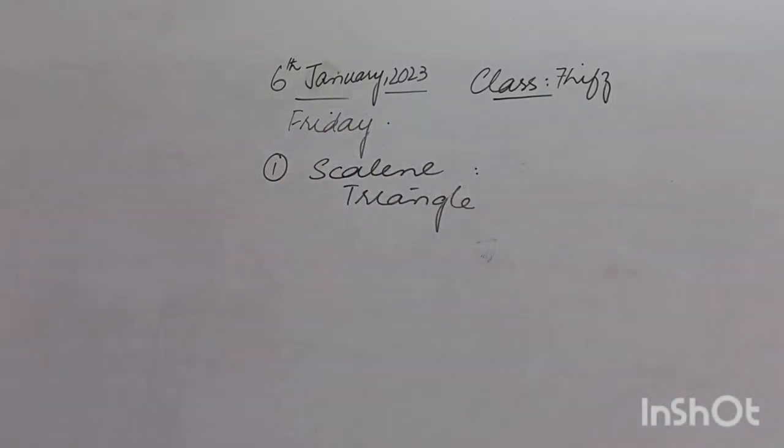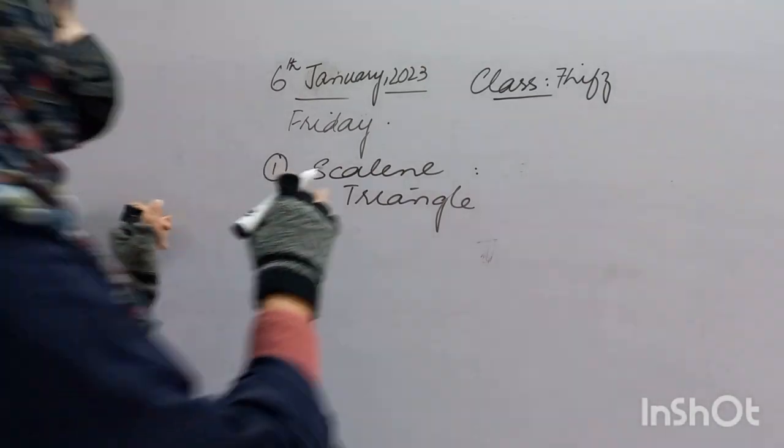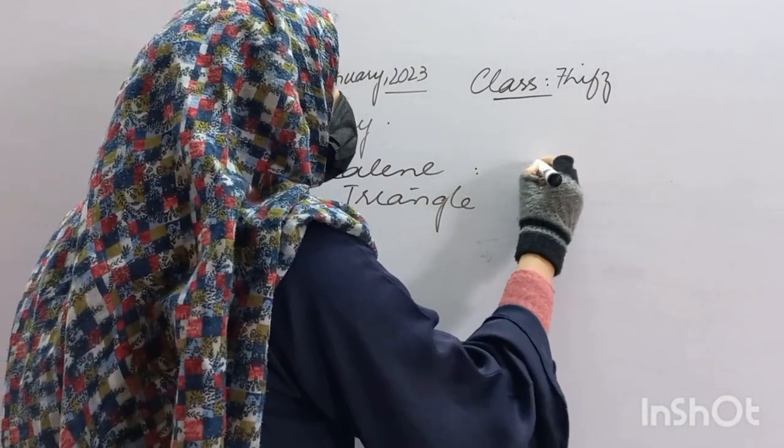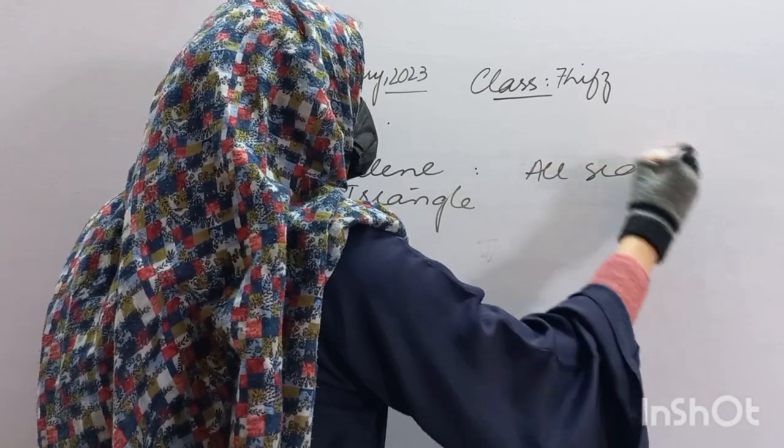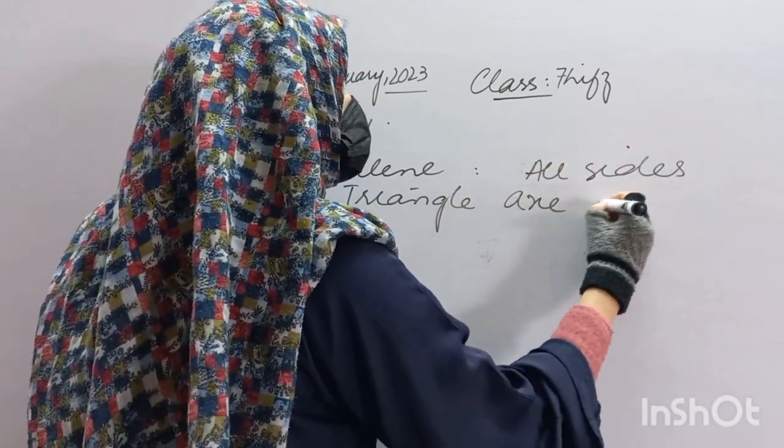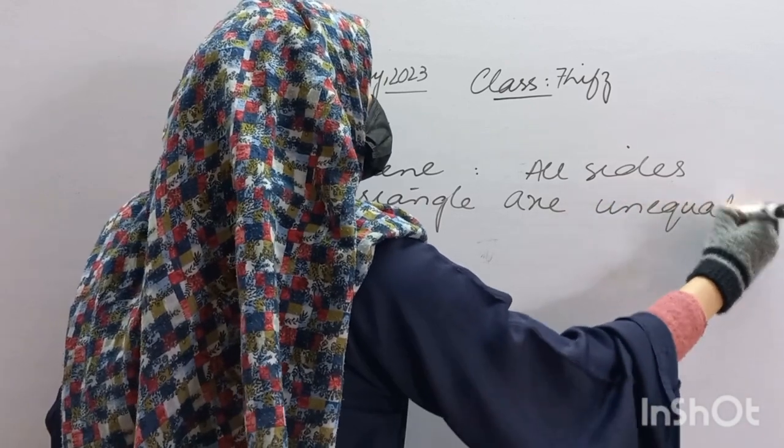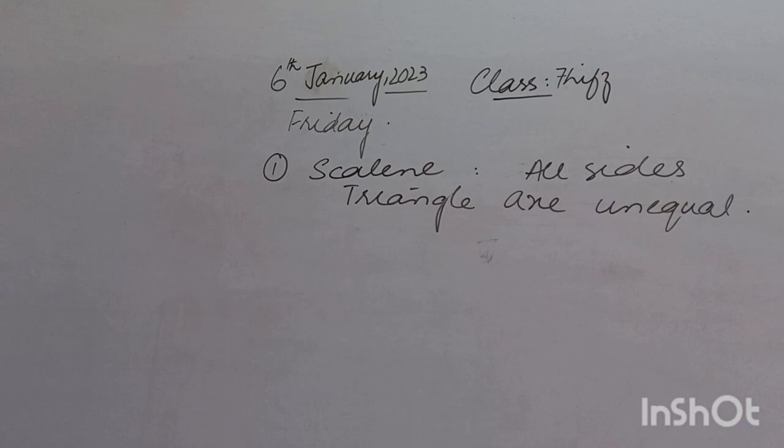Yes, who will tell me what do you know about scalene triangle? Yes, Muhammad, you tell me please. Very good. In scalene triangle, none of the side is equal. Fine. एक भी जो side है इसमें equal नहीं होती. So we will simply write as all sides are unequal. ठीक है? In this type of triangle which will named as scalene, all sides are unequal.